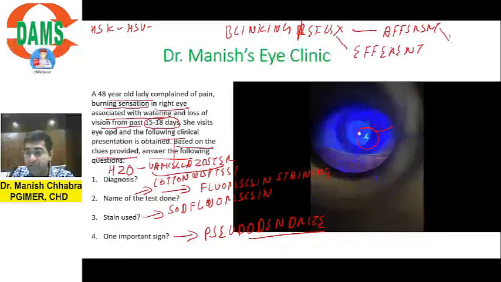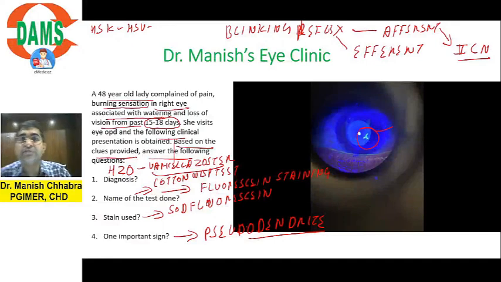So the afferent of blinking reflex is formed by which cranial nerve? Your previous year question, as Nidhi had rightly answered, it is the fifth cranial nerve. Why fifth cranial nerve? I am going to tell you orally. You can always revisit my back to basic videos for the details of this disease.